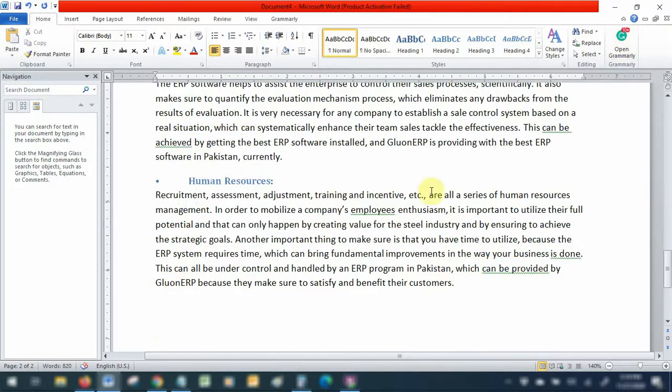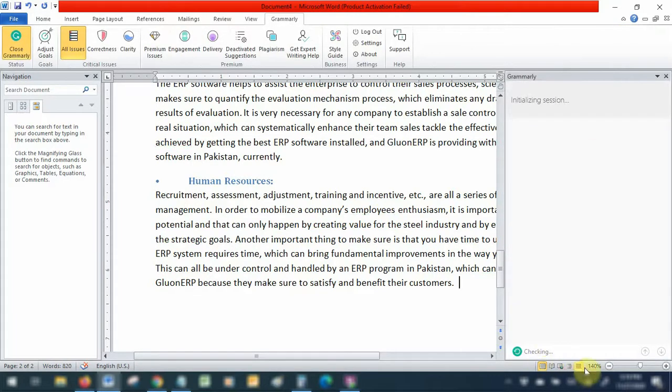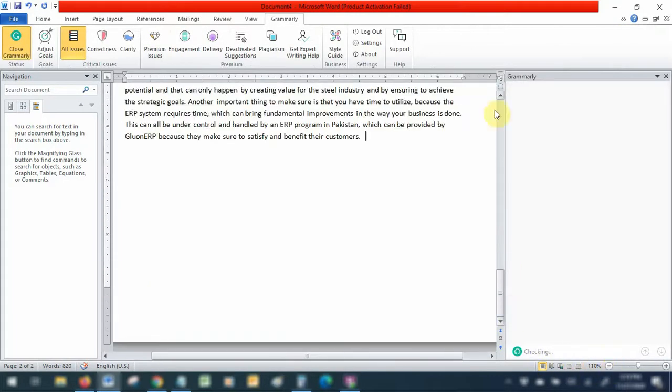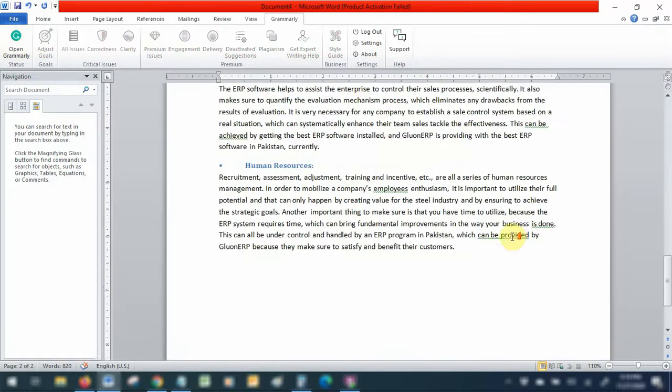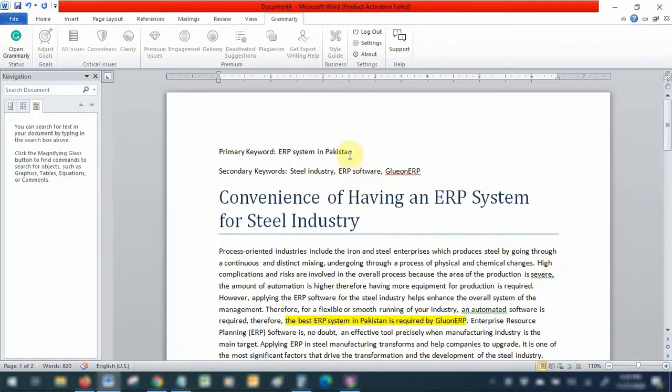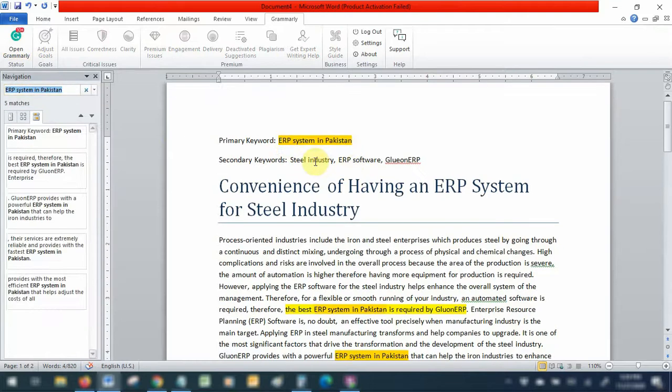Then after you have done all these changes, make sure you install Grammarly. Grammarly also helps us fix issues with our writings. So while I'm editing, I check all these things, and then I use Grammarly. Then I will also look up if your keyword is appearing in all the settings.